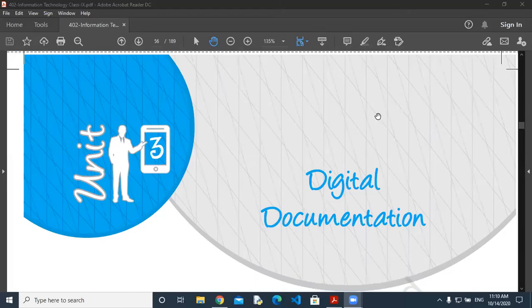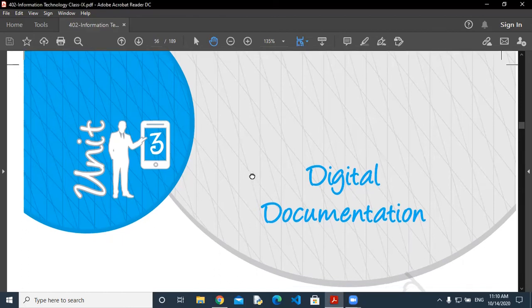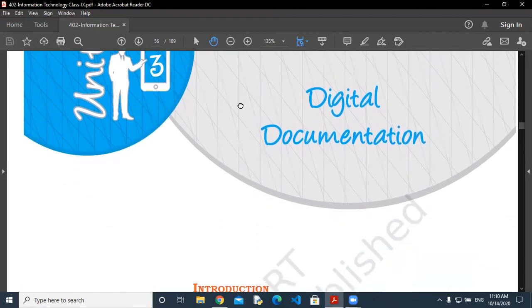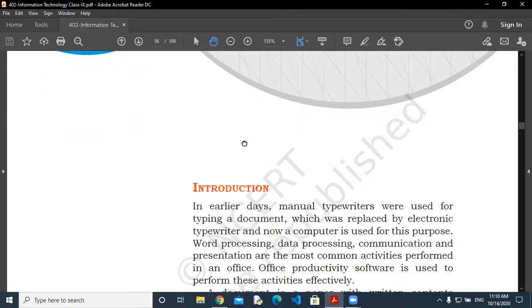So today we are going to talk about digital documentation. This is the syllabus of class 9th Infotech, unit 3. I am covering the class 9th Infotech syllabus here. So digital documentation. What is the meaning of digital documentation?